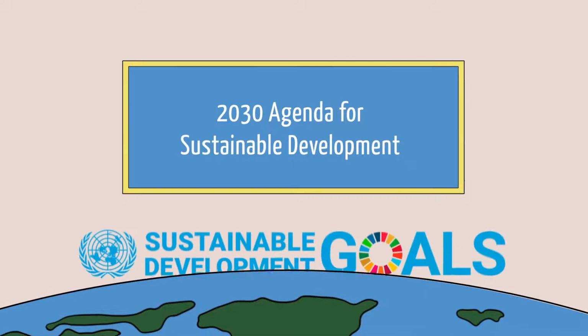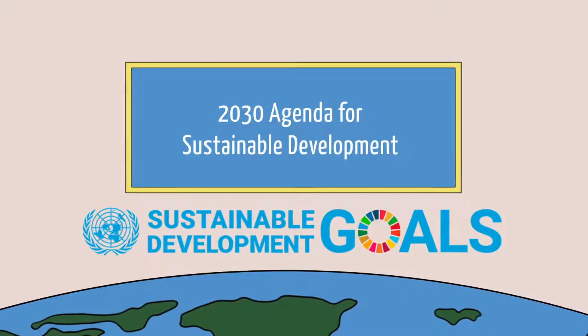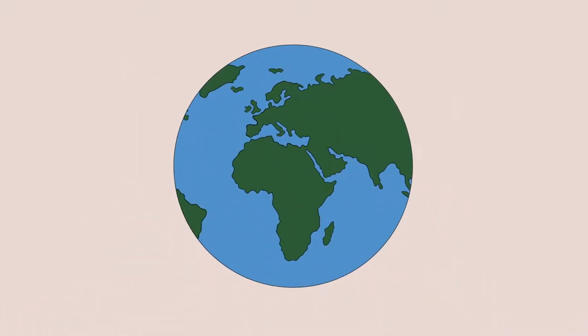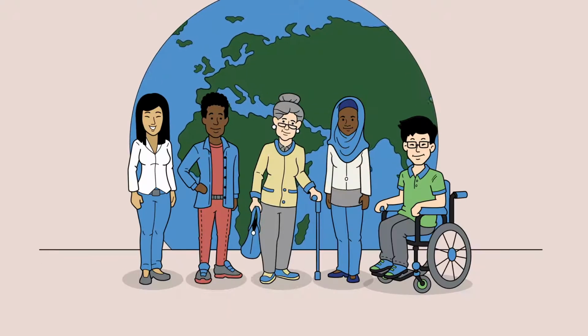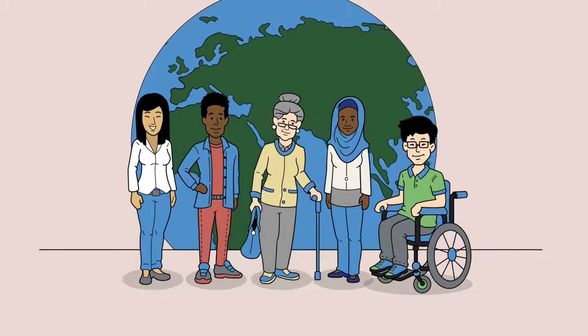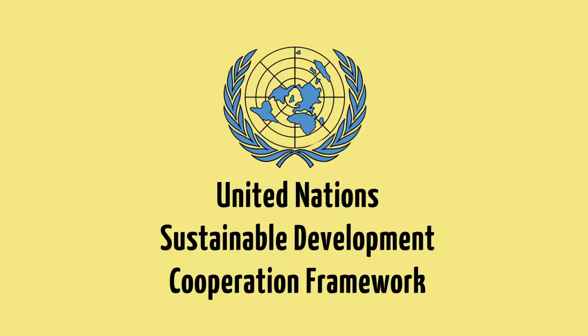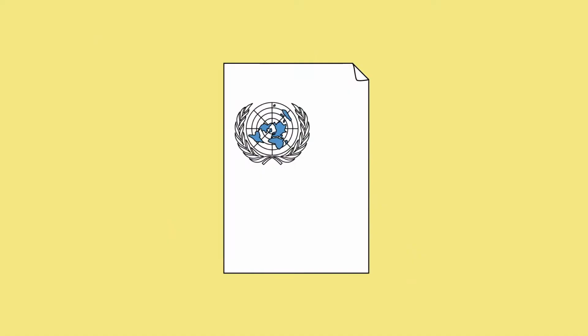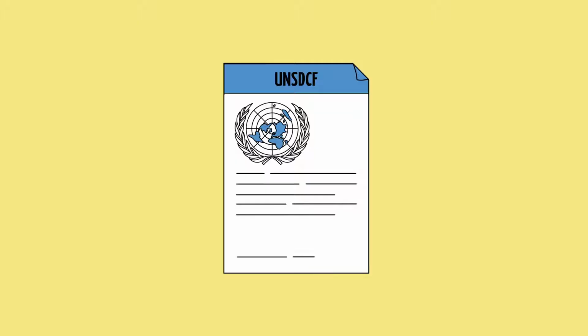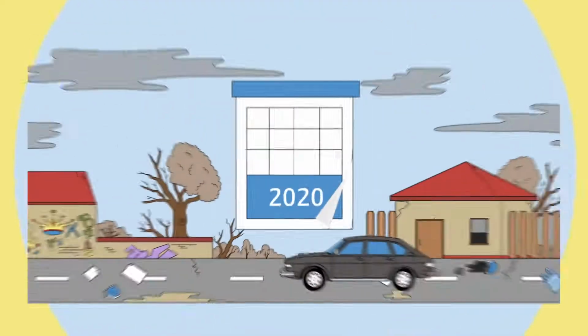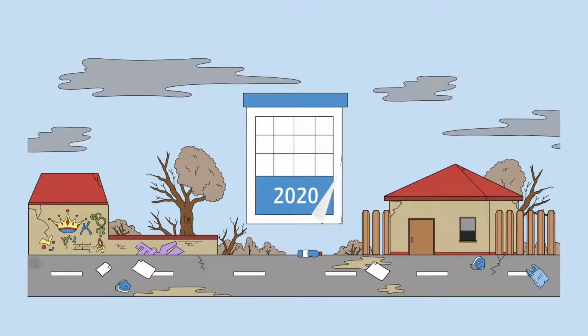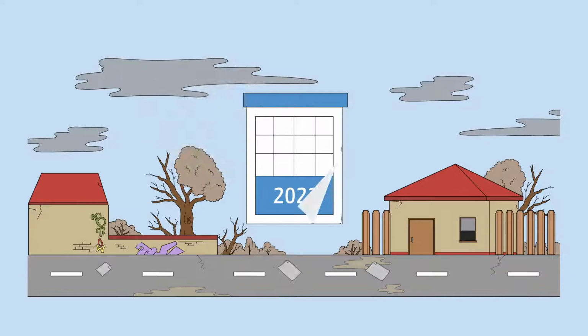The 2030 Agenda for Sustainable Development set forth a globally agreed universal vision for development to ensure people can live a life in dignity and prosperity on a healthy planet. The United Nations Sustainable Development Cooperation Framework is the most important instrument for planning and implementing UN development activities in each country in support of the implementation of the 2030 Agenda for Sustainable Development. It translates this vision of member states into UN actions and impact in a country.